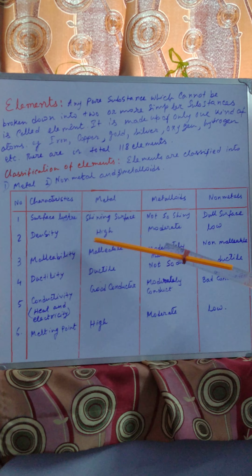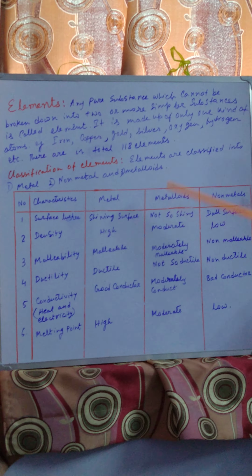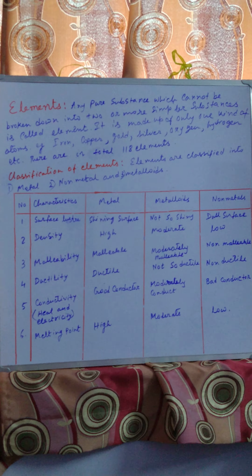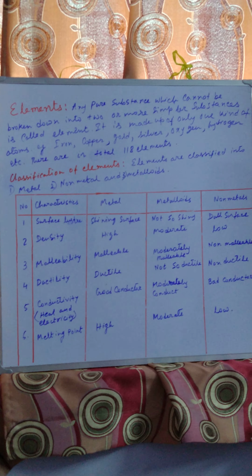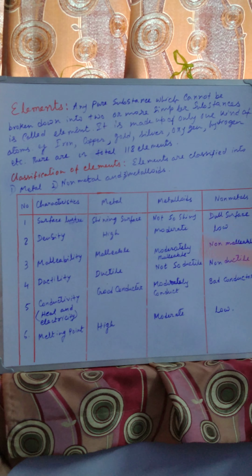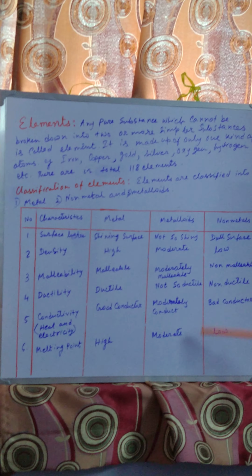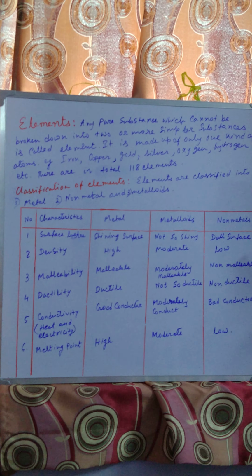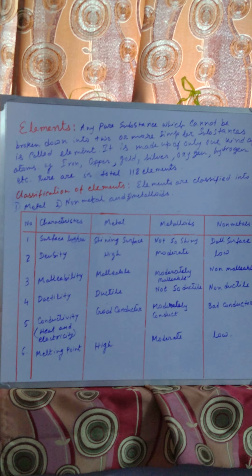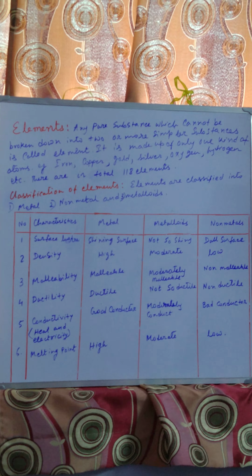Then density, high density, like this. Or you can form one sentence and write it down in your own language. So whenever the properties or characteristics are asked, you will go in this way, and when the comparative studies or the differences are asked, you will go horizontally.